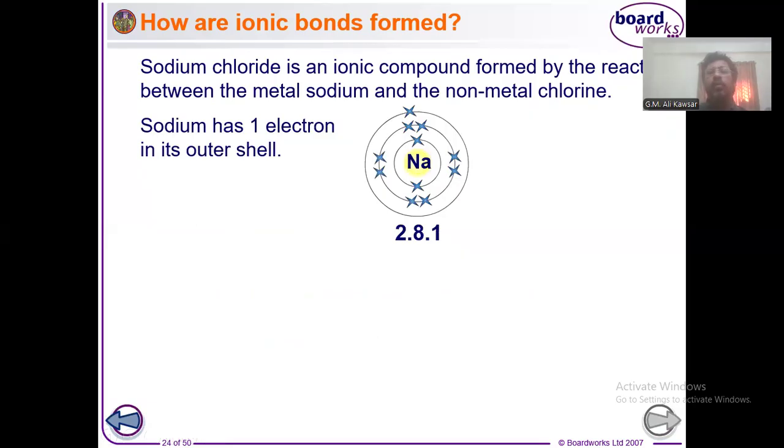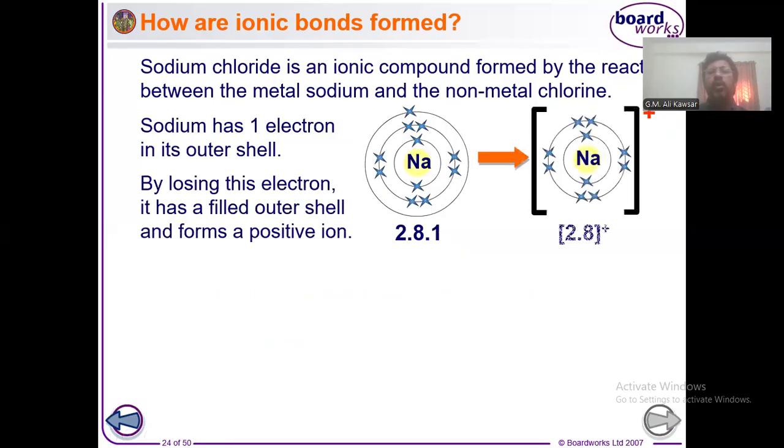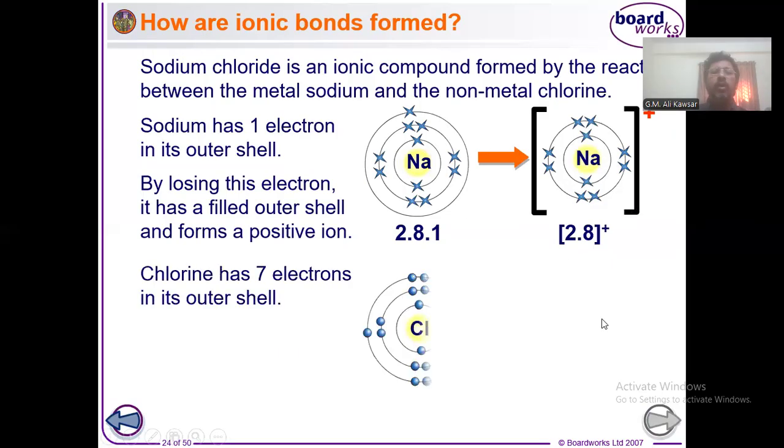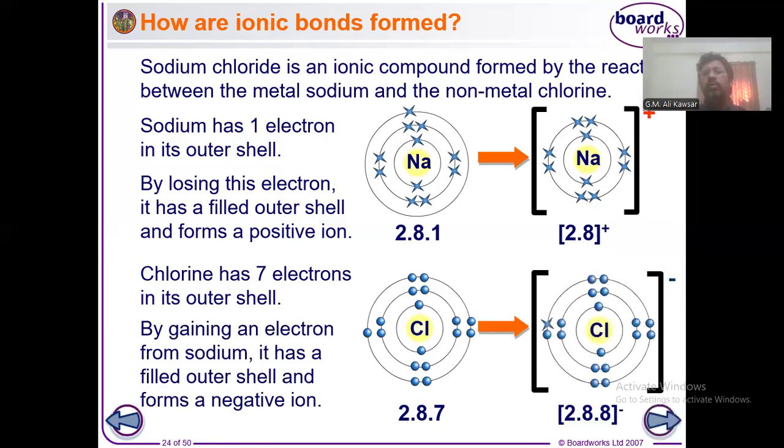Look, it is sodium. It should have the tendency of losing one electron. By this way, it becomes Na+. And chlorine has the tendency of gaining one electron more. It is a group 7 element. And by this way, chlorine will be Cl-. So whenever sodium and chlorine get together, one will lose an electron, another one will gain an electron, and by this way, one will be transformed into a positive ion, another one into a negative ion. So there will be huge attraction between sodium ion and chloride ion, and by this process, sodium chloride ionic bond is formed. I hope you understood.